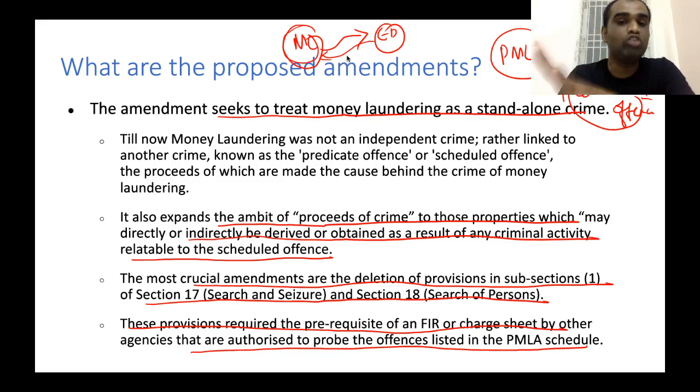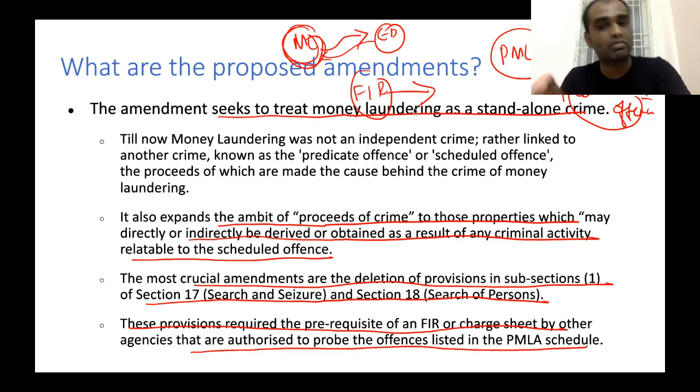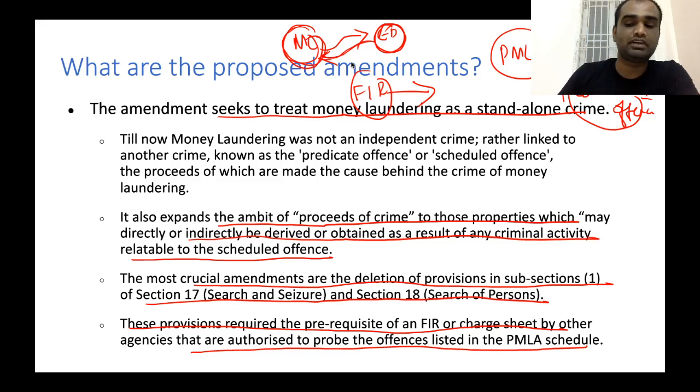To solve these cases effectively, what powers should the Enforcement Directorate have? They should have the powers to search and seize persons associated with money laundering. But in the previous act, without obtaining an FIR from other agencies, the Enforcement Directorate did not have the power to search as well as seize persons related to money laundering. This was an obvious defect. Because of that, a number of money laundering cases were delayed indefinitely. So, this problem was rectified in this particular amendment.